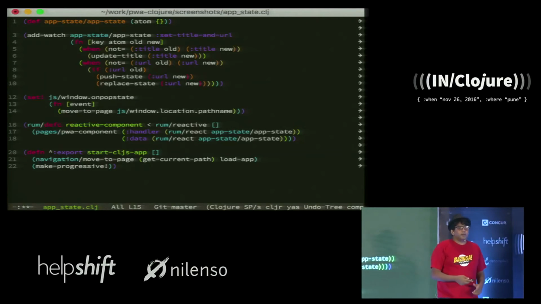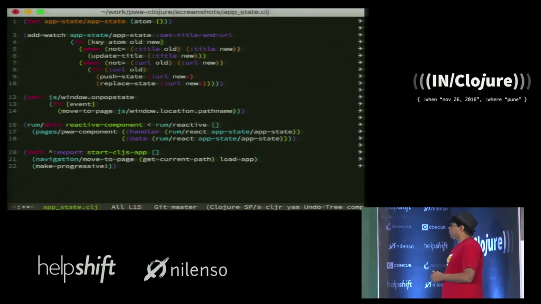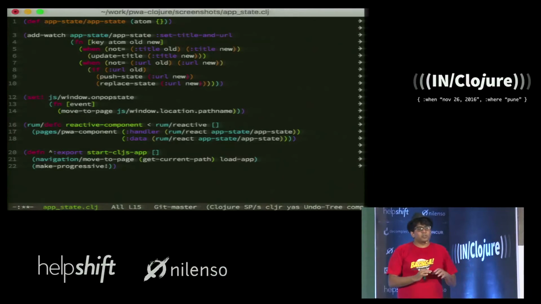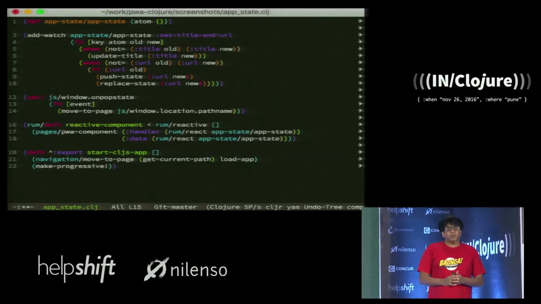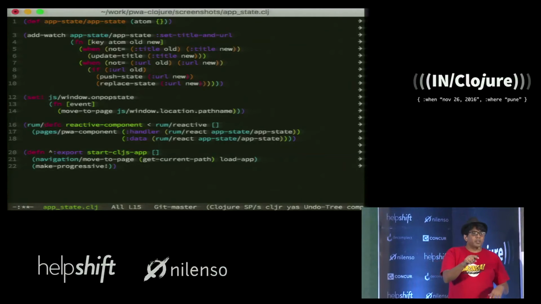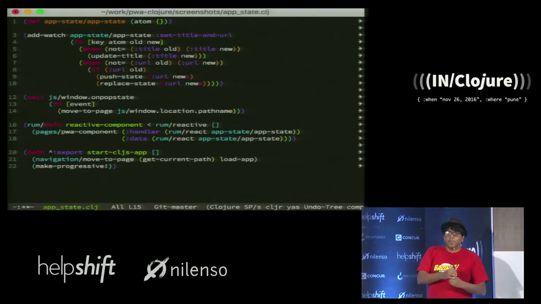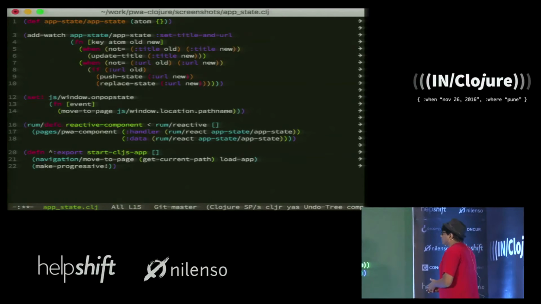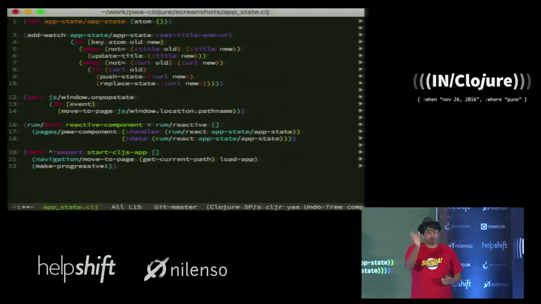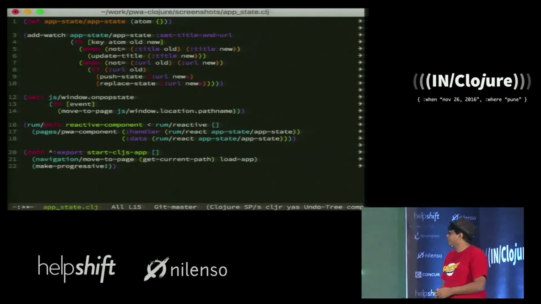Using add-watch, we want the application state to closely mirror not only the state of what's in the page, but the state of the browser as well, right? Which means that when you click the back button on the browser, it should roll back your state to where it was before. And when you change the title or the URL in a state, you want that to reflect in the browser's address bar as well as the browser's title.